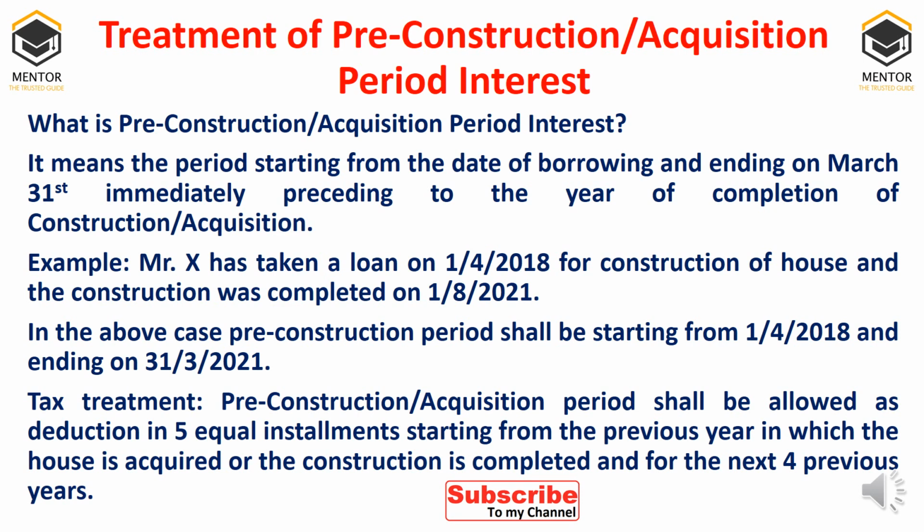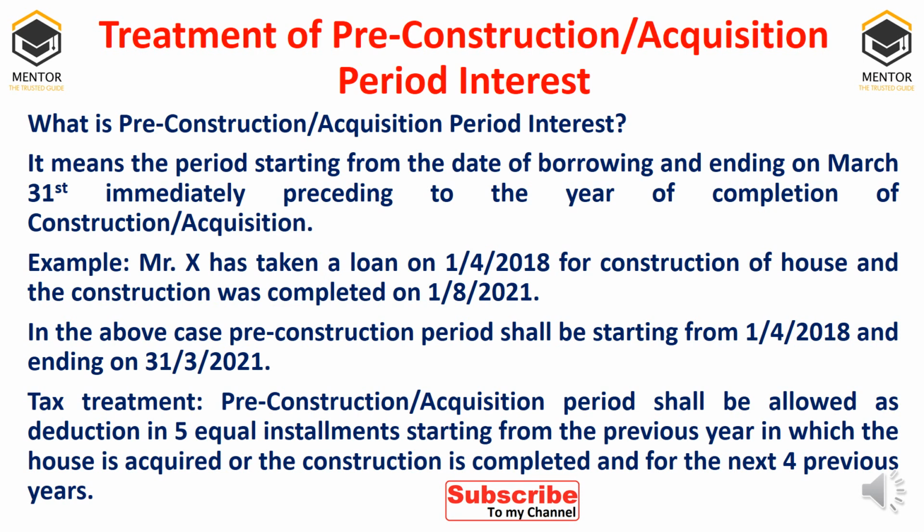So what about 1st April to 1st August? The house was incomplete, no? So that interest will be treated as current year interest. That will be allowed as current year interest. But before 31st March of that particular year, whatever interest is paid, that is called pre-construction period.